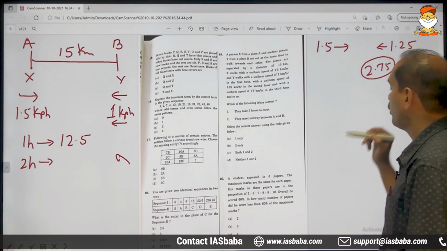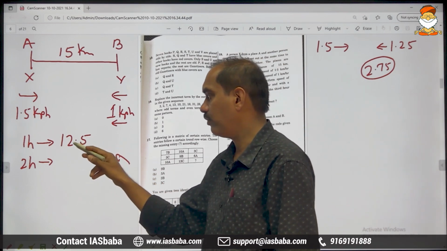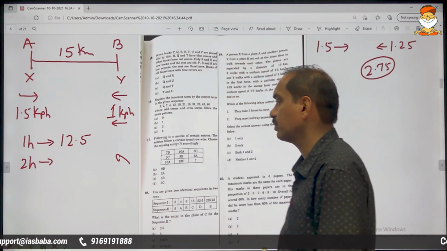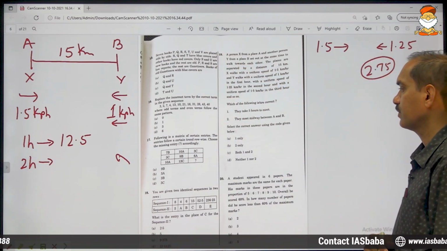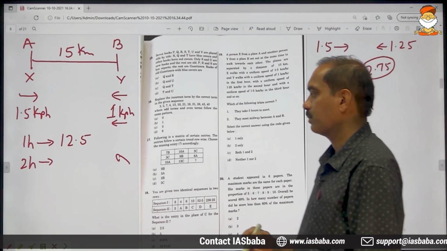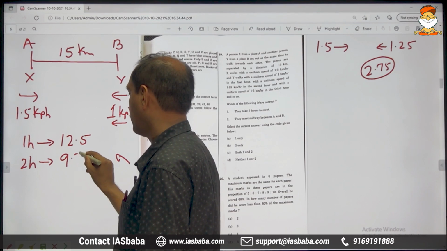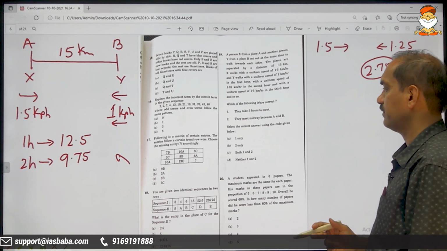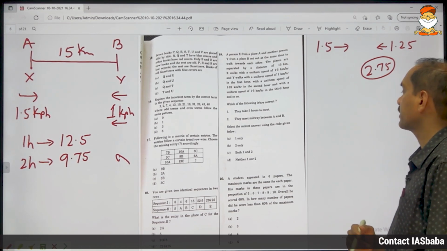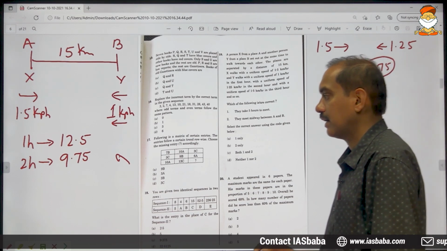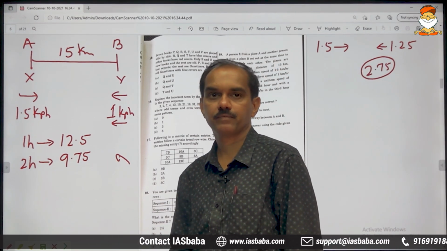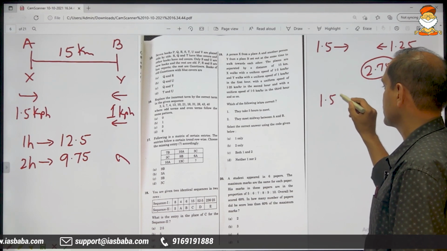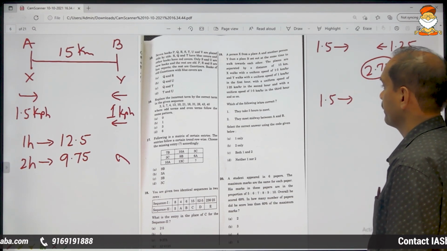So 2.75 will be covered out of this 12.5. If you subtract 2.75 from 12.5, you will be left with 9.75. If you remove 2.5, it is 10, then you subtract 0.25, that is 9.75. After 2 hours, the distance between them is 9.75.